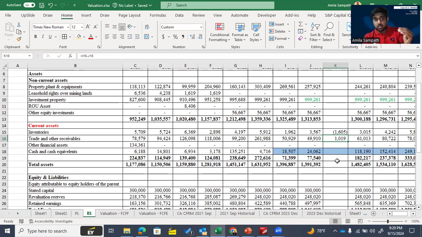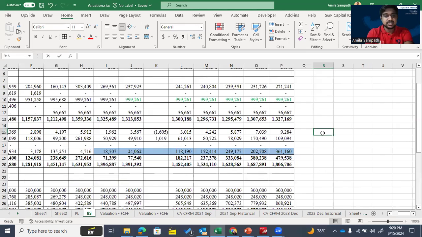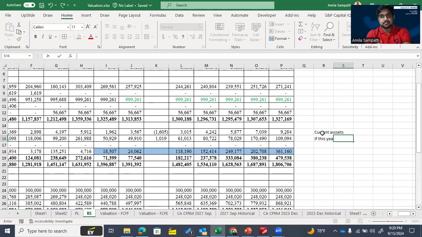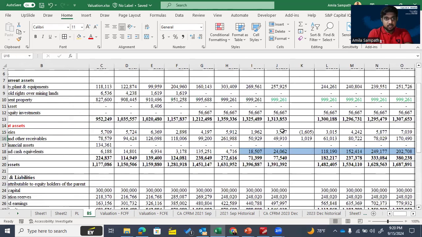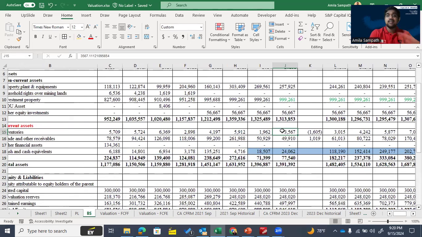Then please keep in your mind, for the current assets, if this year's one is higher than the last year, like this, then for the inventories, you can see this year's one is higher than the last year.